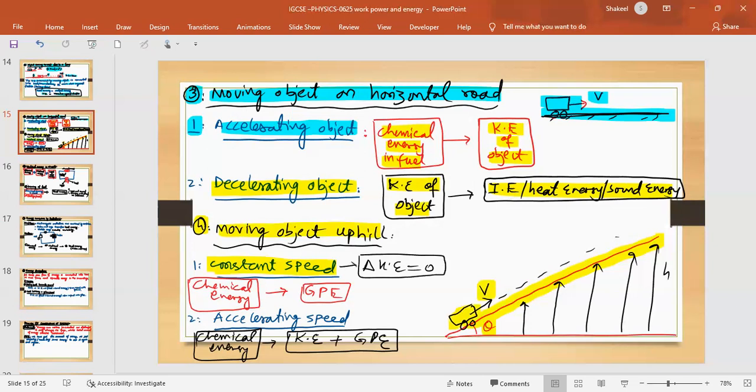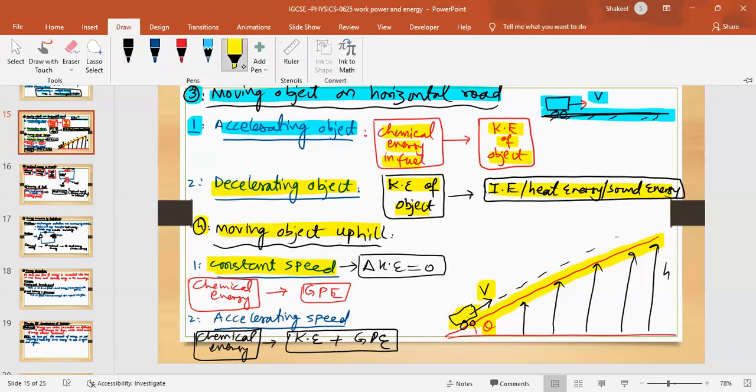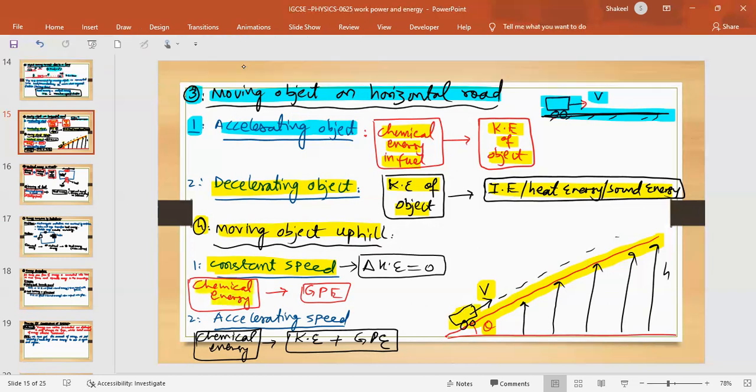So its kinetic energy is not changing. Then all of the chemical energy of the fuel is used to gain gravitational potential energy (GPE) as height is being gained. And secondly, if it is accelerating, moving with increasing speed, then chemical energy is converted into kinetic energy plus gravitational potential energy, because it is gaining height as well as speed. So both the energies will increase.